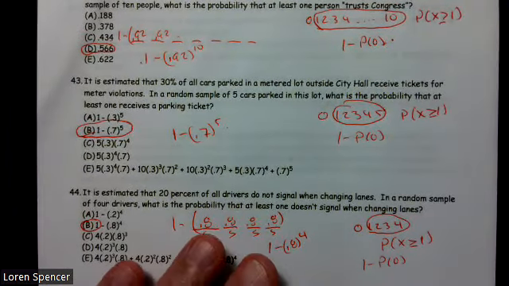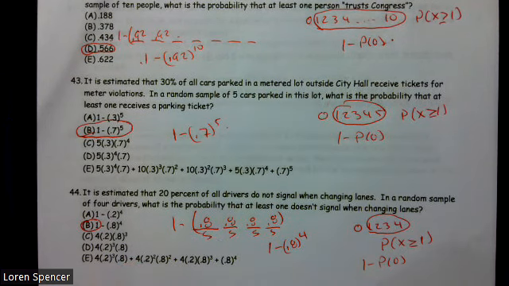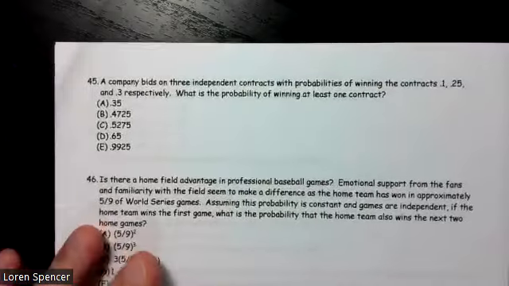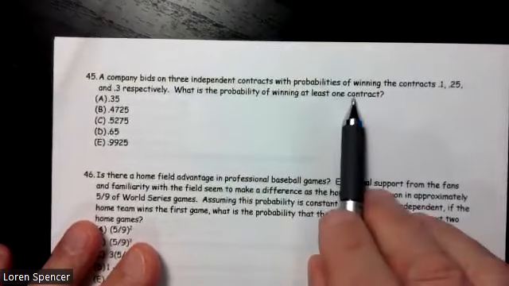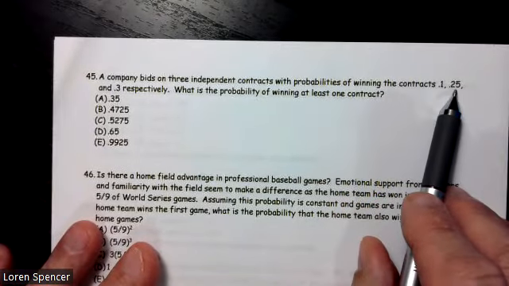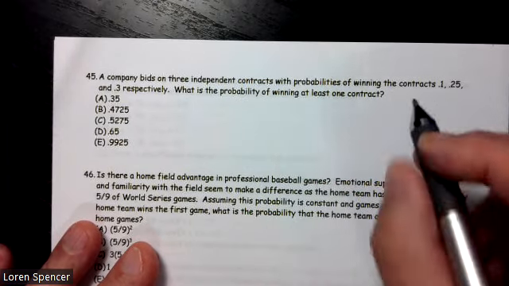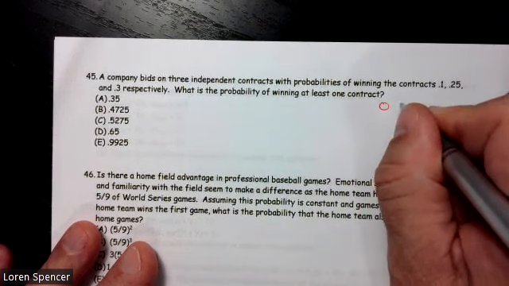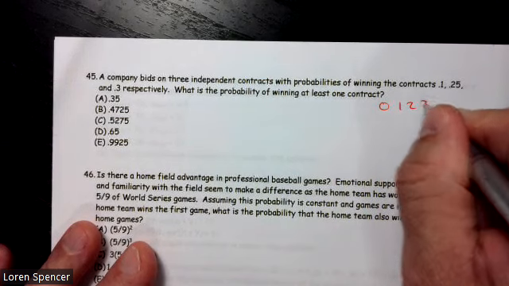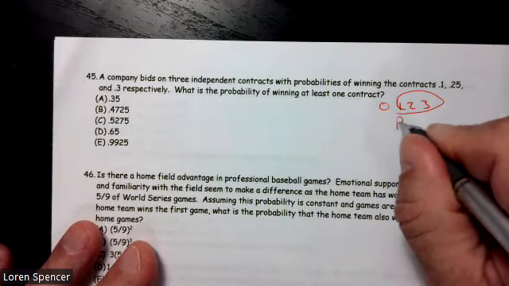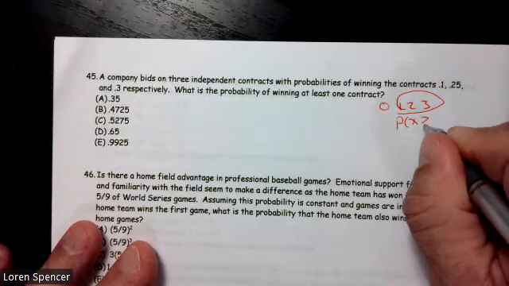All right, continuing on. Number 45. A company bids on 3 independent contracts with probabilities of winning 0.1, 0.25, and 0.3. What's the probability of winning at least one? So we can win 0 contracts, 1 contract, 2 contracts, or 3 contracts. So this is what we're interested in. We want the probability of X greater than or equal to 1.